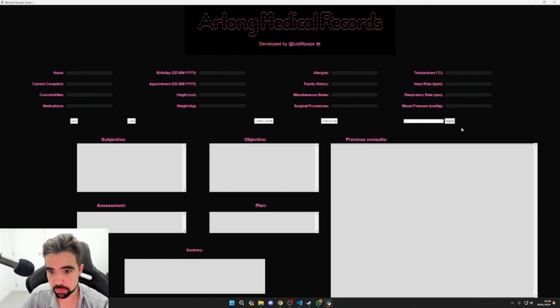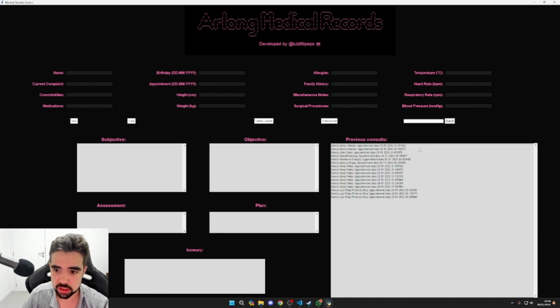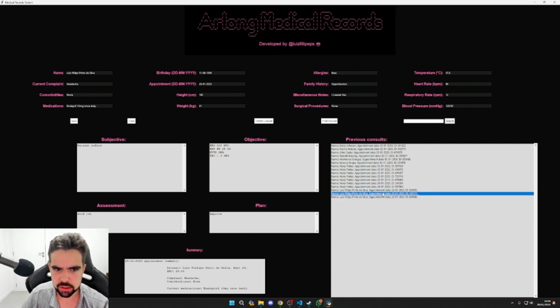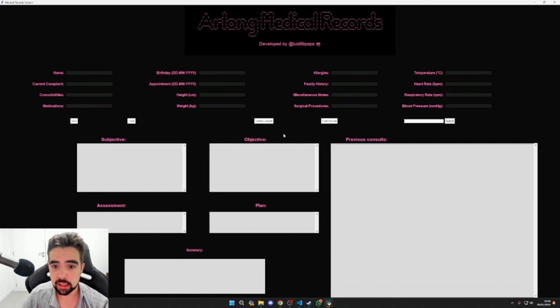We have a search button, right, that if I click on it and it doesn't have anything, it will find all the appointments, and I think that's very convenient. Let's say that I have these two appointments and they have the same data because I made a mistake in here and I want to delete this consultation. I can delete it. Let's say that I want to print the medical record of a patient.